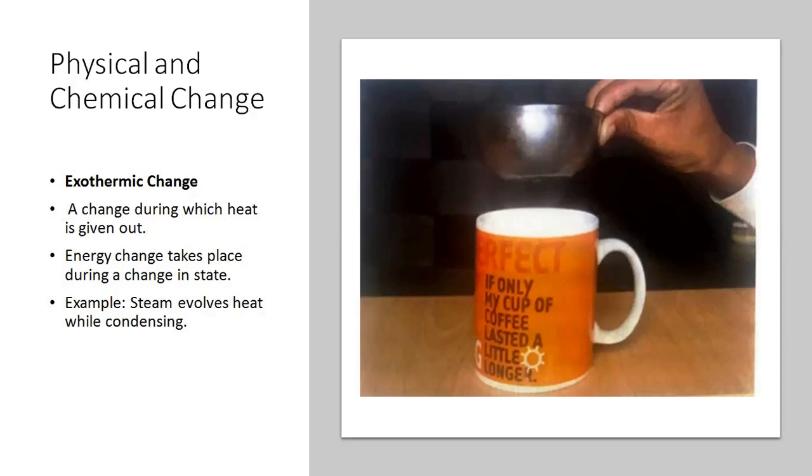And when it is absorbed, it is an endothermic change. So what is an exothermic change? A change during which heat is given out. A change during which heat is taken in is called an endothermic change.